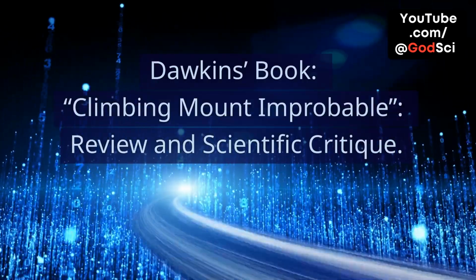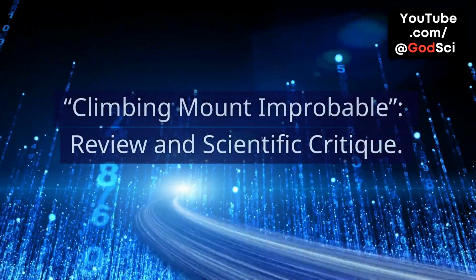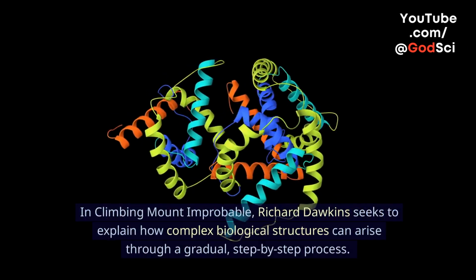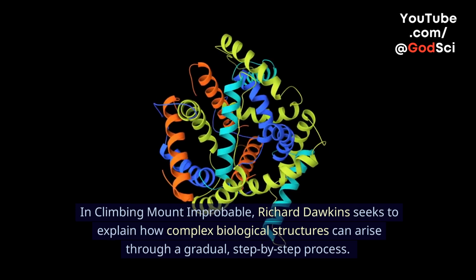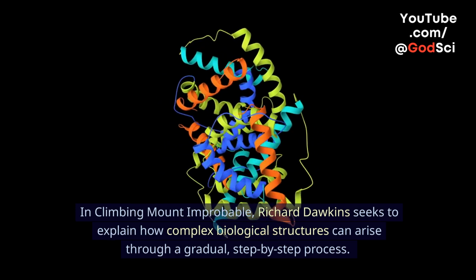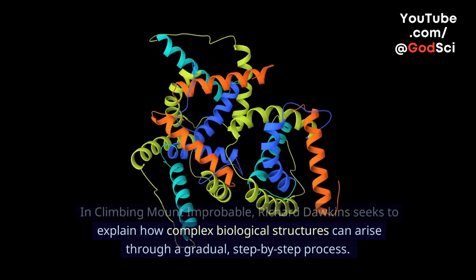Dawkins' book, Climbing Mount Improbable, Review and Scientific Critique. In Climbing Mount Improbable, Richard Dawkins seeks to explain how complex biological structures can arise through a gradual, step-by-step process.